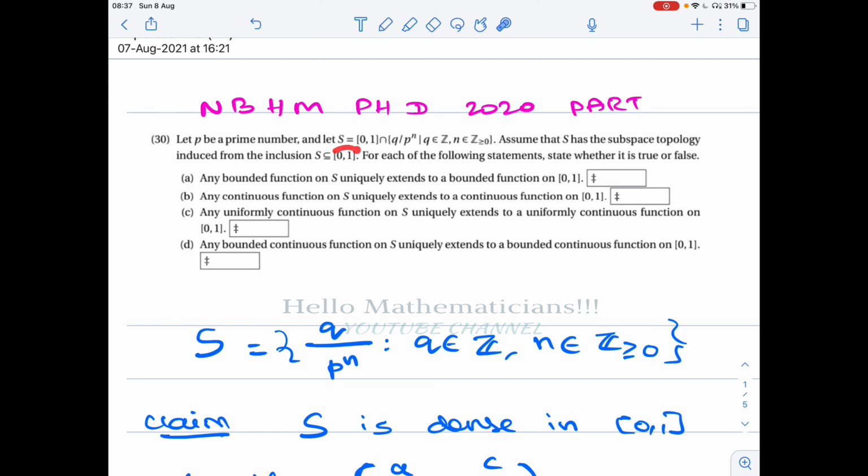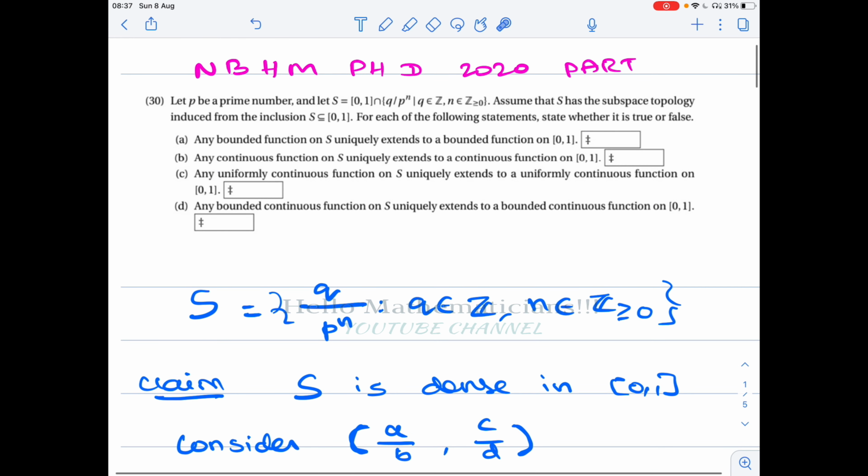Okay. So on closed [0, 1], you have the usual metric that will give you the usual topology. So on the subset, you take the subspace topology. Let's look at the options. Since S is a subset of closed [0, 1] and S itself has the subspace topology, you can talk about continuous functions F from S to R. And the question is when a function from S to R extends to a continuous function from closed [0, 1] to R.